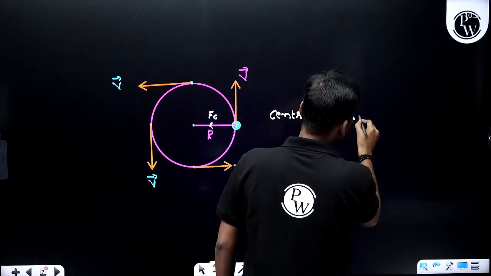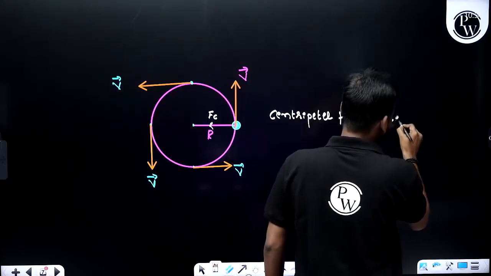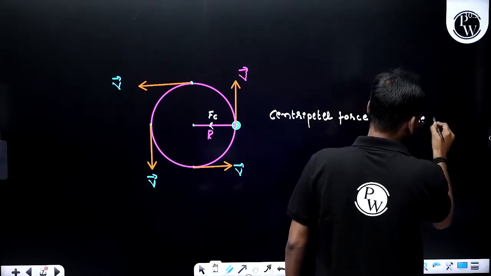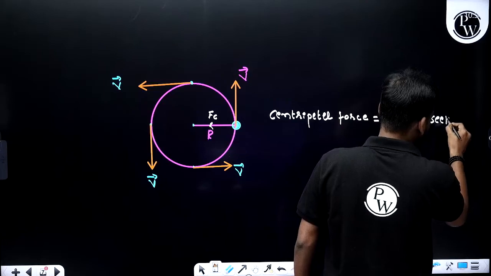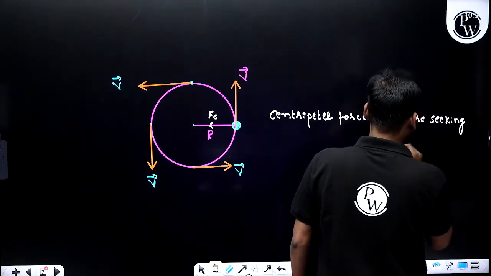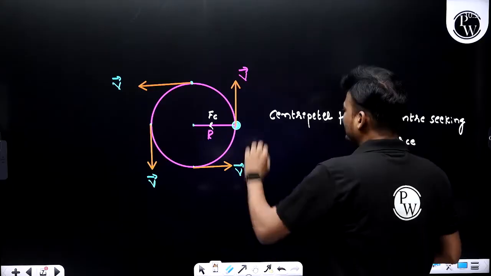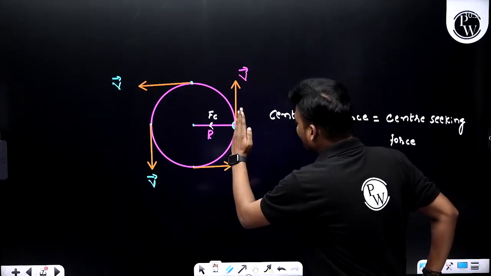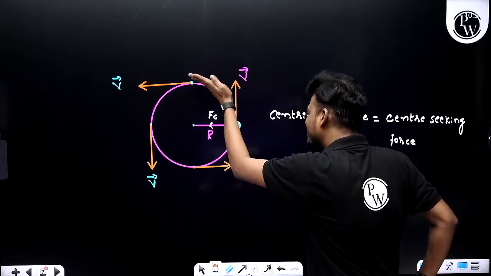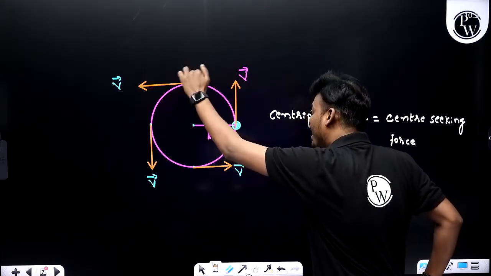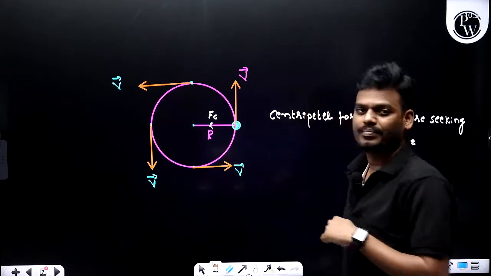Centripetal force means center seeking force. So this is the main reason why the particle keeps on changing its direction at every interval of time.